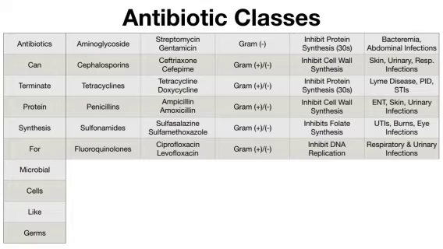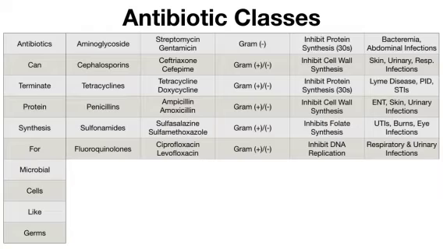So the next one is aminoglycosides, and the examples of aminoglycosides are gentamicin, neomycin and tobramycin. These aminoglycosides bind irreversibly to the 30S subunit of the bacterial ribosomes, leading to misreading of the mRNA and inhibition of protein synthesis.